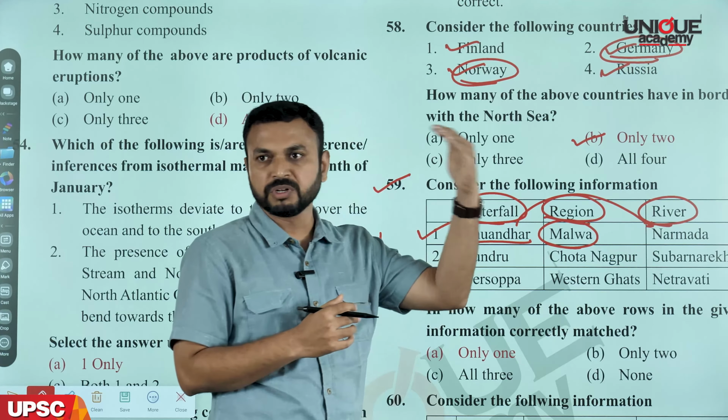Then the second pair, Hundru waterfall, which lies over the Suvarna Rekha and belongs to the Chota Nagpur part of eastern India. This is a correct pair. Then third, Girisappa. It lies in the Western Ghats, but remember it is on the Sharavati. It is the highest waterfall in India, which is on the Sharavati. So this third pair is also wrong. So the answer is only 1.